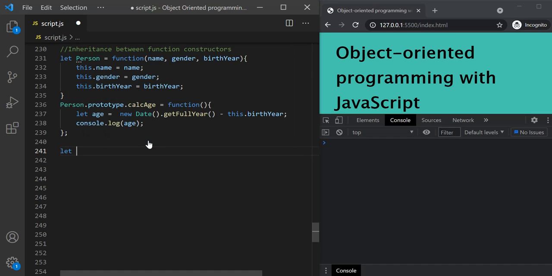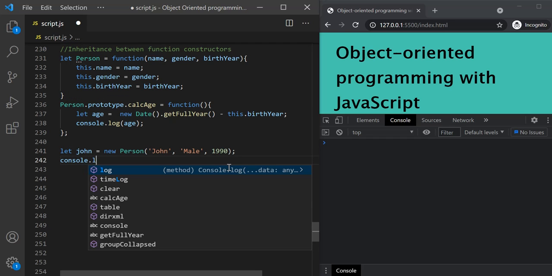Let's see that. Let's create this John instance, and it should be an instance of this person function constructor. So now we need to pass values for name, gender, and birth year. Let's say name is John, gender is male, and birth year is 1990. In this way we are creating this John object.